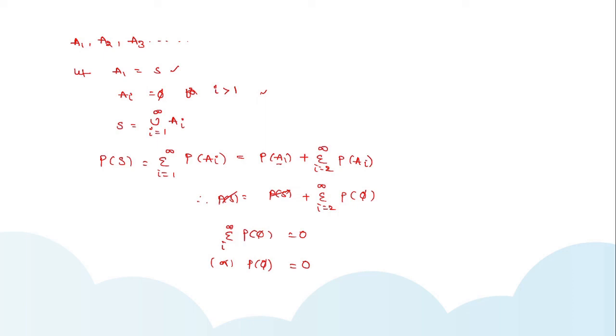Now you can consider a finite sequence. Finite sequence means you can have A1, A2, A3, and so on, up to AN. So for this case, the final axiom 3 is represented as probability of union of i is equal to 1 to N Ai is equal to sigma i is equal to 1 to N probability of Ai. So this is axiom 3.